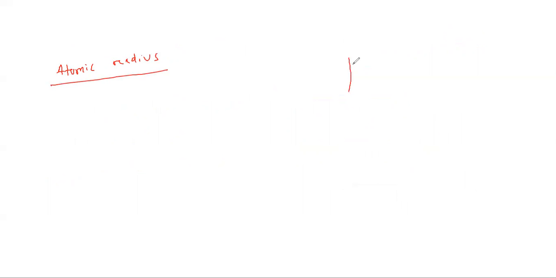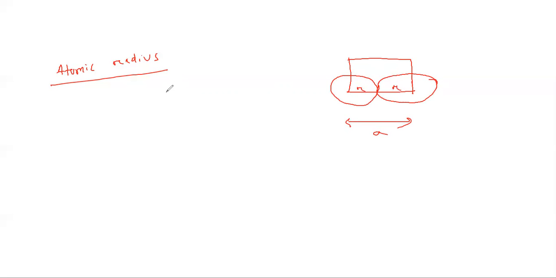Atomic radius is, now you can see that it is simple cubic. One atom is present at the corner, another atom is present at the corner. It is a cube, so this distance is a. This is r, this is r. So a equals 2r, atomic radius r equals a by 2. Very good.